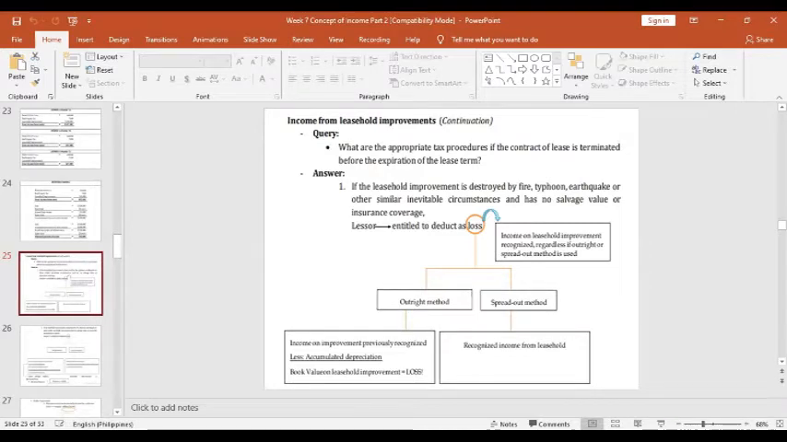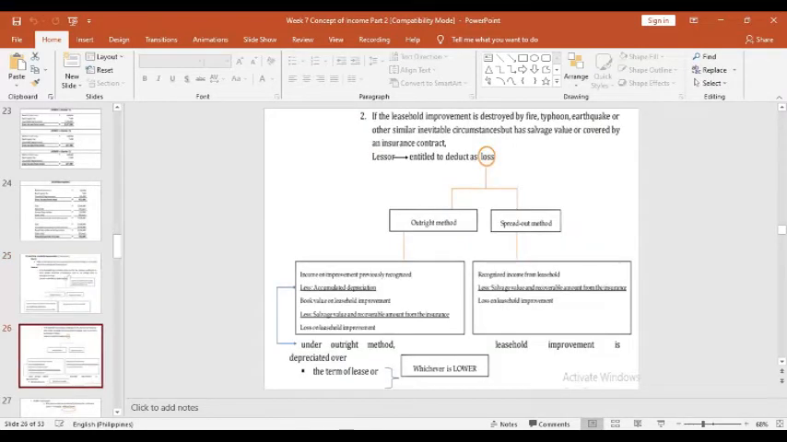Okay, the rulings. If the leasehold improvement is destroyed by fire, typhoon, or earthquake, or other similar circumstances, and there is no insurance coverage, the lessor is entitled to deduct it as loss, regardless of the method of leasehold improvement used. So on the outright method, the loss to be declared is the income on improvement previously recognized less the accumulated depreciation, and that's the book value of the leasehold improvement. For the spread out method, only the recognized income from the leasehold must also be declared as the loss.